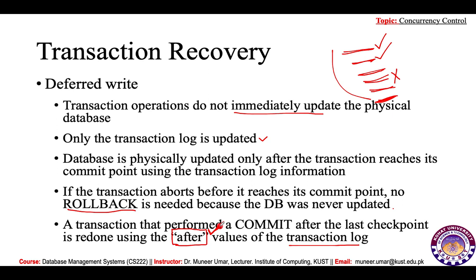It is just like the interpreter. If you remember, in programming we have studied about the compiler and the interpreter. In a compiler, the statements are executed one by one and the effect is directly put on the system.